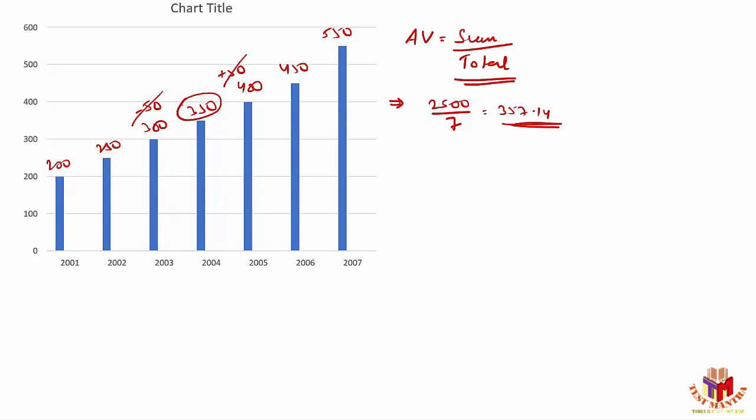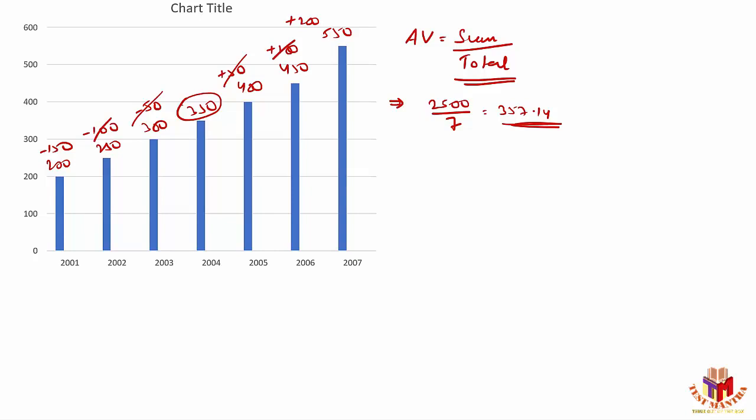It's like a weighing machine. I have something as a surplus, I have something as a deficit, and I'm trying to balance it out. So if I have minus 50, I have plus 50, that means I have just balanced the thing, right? Similarly, if we take this figure, it's 100 lesser than 350. This figure is 100 more than 350. That means again, I can cancel out this error. I have just balanced it out. But if we take this one, this figure is 150 lesser than 350, but this part is 200 more than 350. That means I cannot balance it out here.